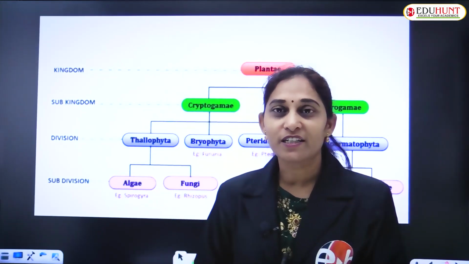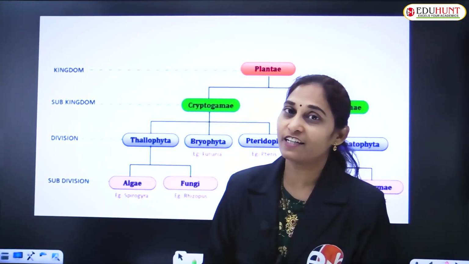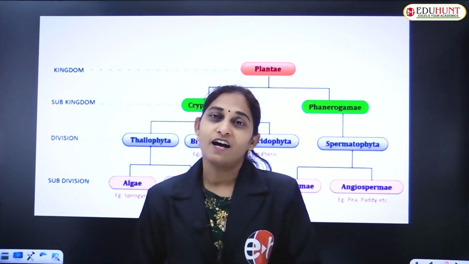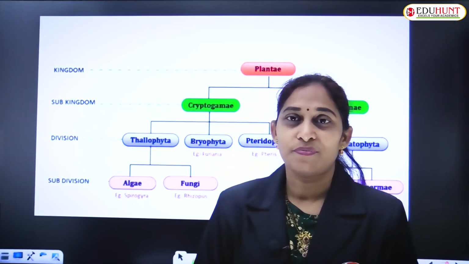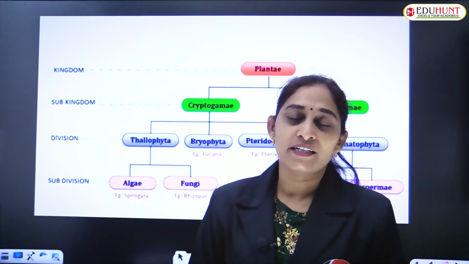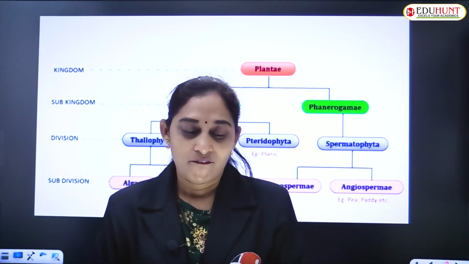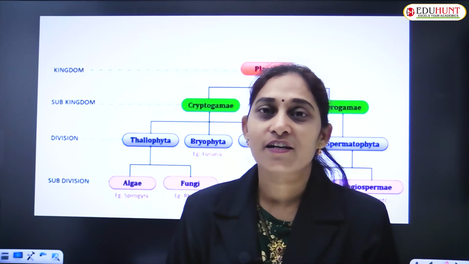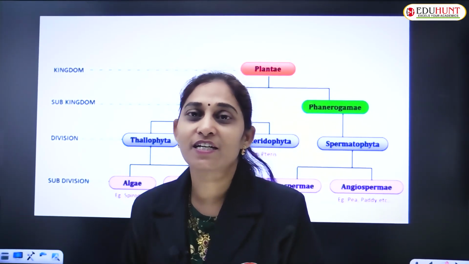Among the vertebrate animals, craniates like mammals have been discussed. That's over, and in this session we will discuss the plant kingdom.